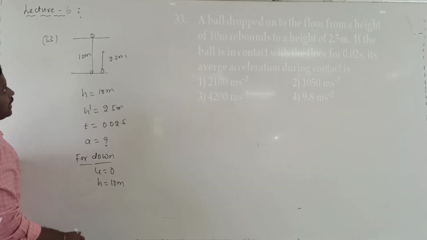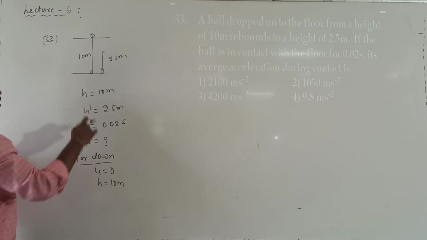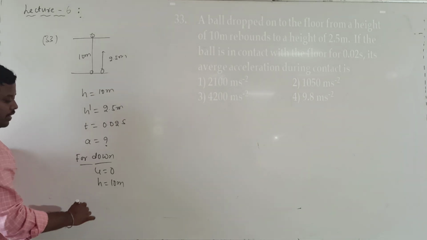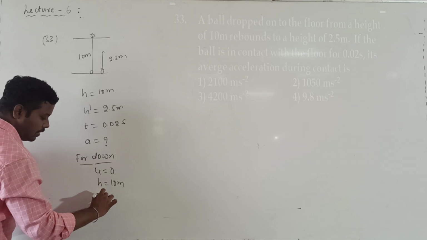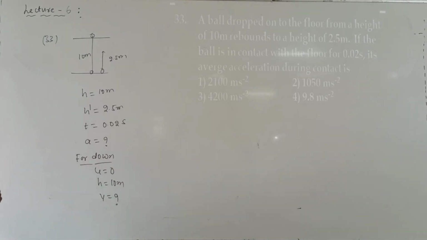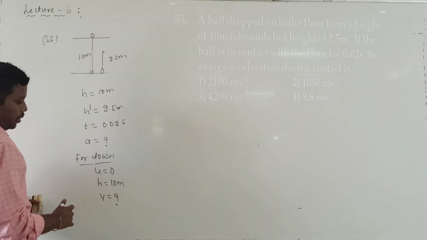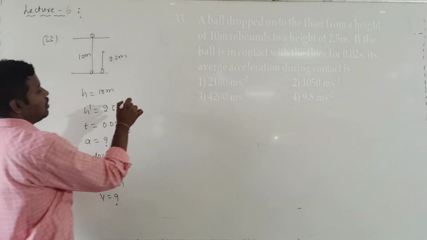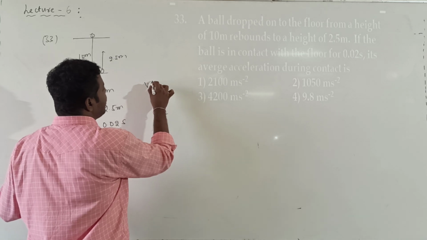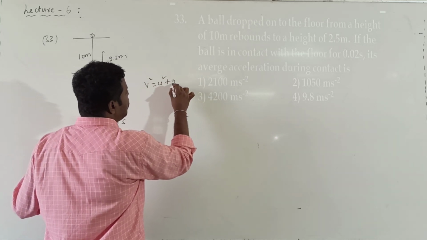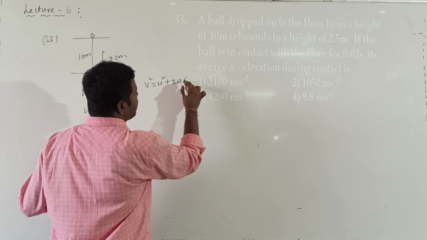First let me calculate the velocity with which the ball will hit the ground. The distance traveled is given, so what is the final velocity I want to calculate? Final velocity we can get by using v square minus u square is equal to 2as. So here u value is 0. v square is equal to u square plus 2 into a into s.